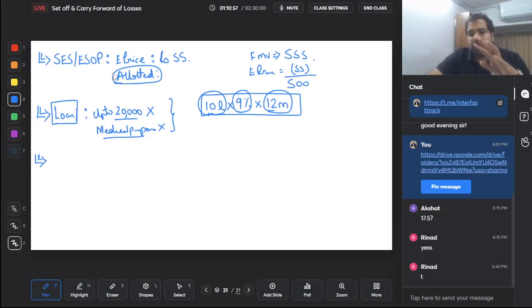So if he provides you a lunch of 40 rupees, no problem. 50 rupees, no problem. 70 rupees, then that 20 will be taxable in your hands, in the hands of the employee. And what if he provides you outside working hours, then whatever he pays will be taxable. Or on holidays, whatever he pays is taxable. Gift up to 5,000 rupees per annum is no problem. Any gift above that will be fully taxable.